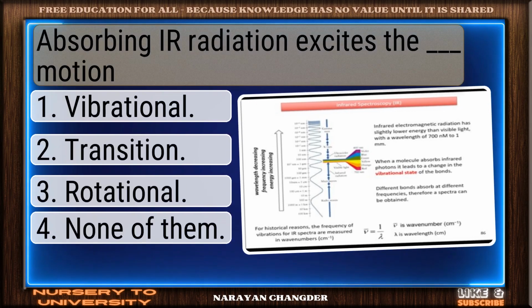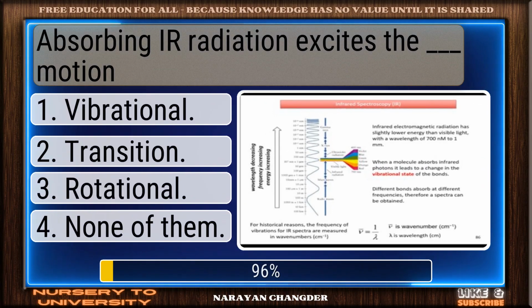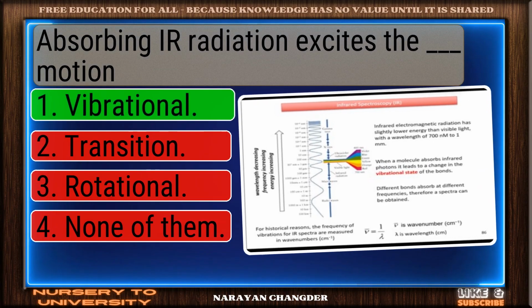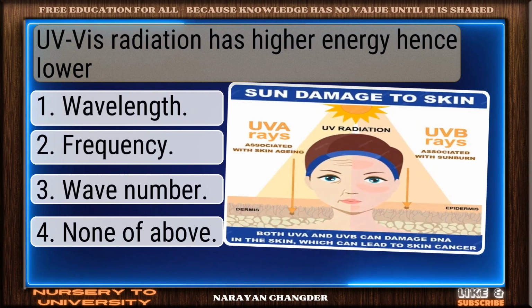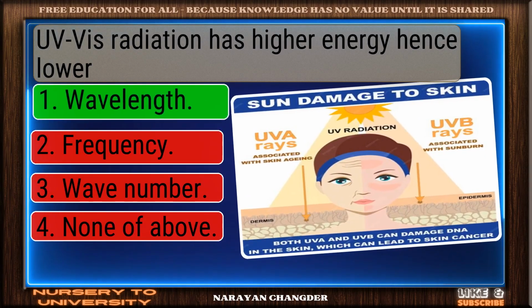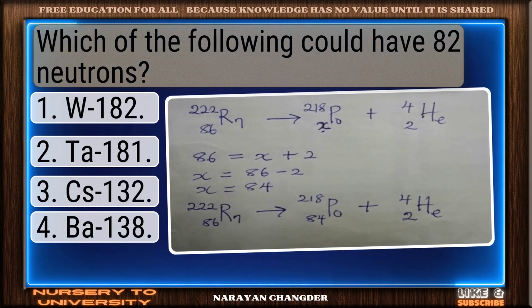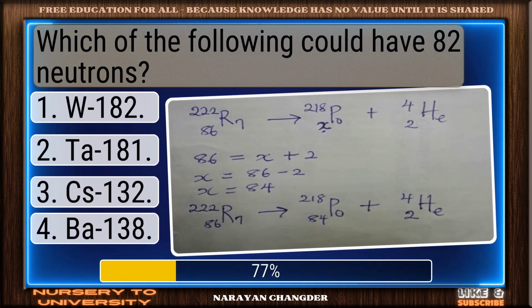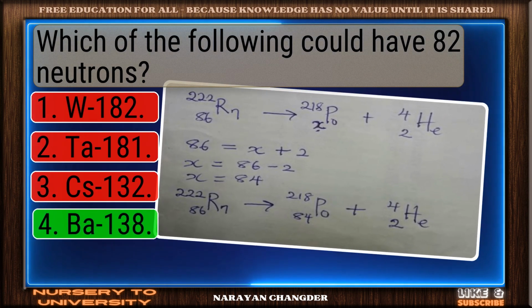Absorbing irradiation excites the dash motion. Bravo, vibrational is the answer. UV radiation has higher energy, hence lower. You chose wavelength, and it is correct. Which of the following could have 82 neutrons? You got it. Your choice Ba-138 is right.